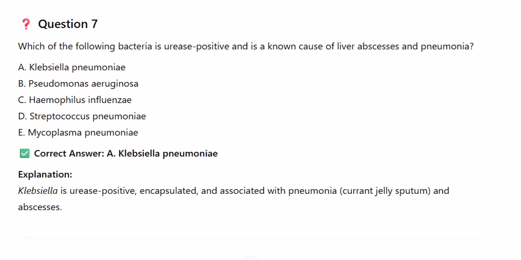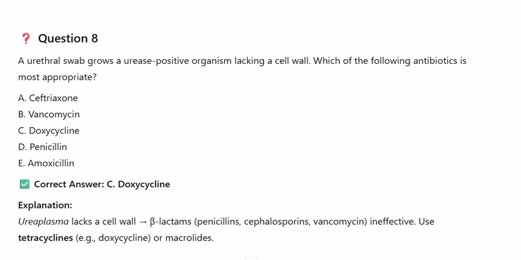Question 8. A urethral swab grows a urease-positive organism lacking a cell wall. Which of the following antibiotics is most appropriate? A. Ceftriaxone. B. Vancomycin. C. Doxycycline. D. Azithromycin. E. Amoxicillin. Correct answer, C. Doxycycline. Explanation. Ureaplasma lacks a cell wall, so beta-lactams, penicillins, cephalosporins, and vancomycin are ineffective. Use tetracyclines, e.g. doxycycline, or macrolides.